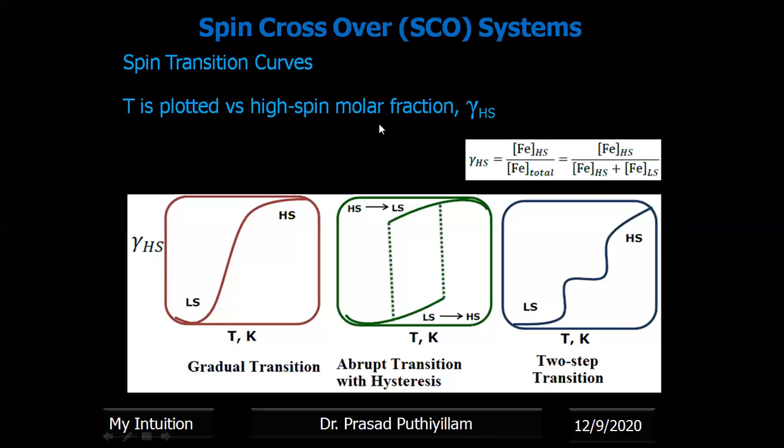It is plotted against the temperature. These curves indicate that a spin transition has occurred in a metal complex as the temperature is changed. Okay, so the spin transition is based on the temperature.